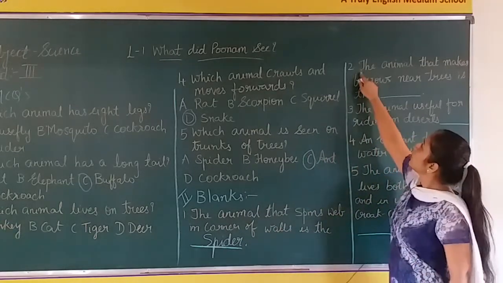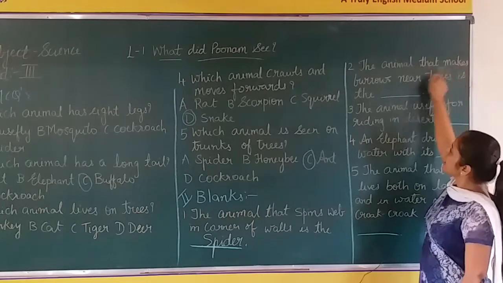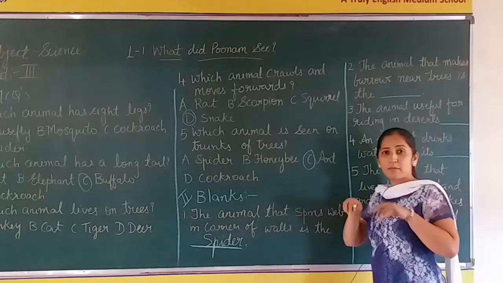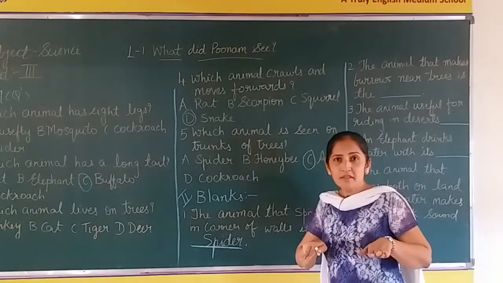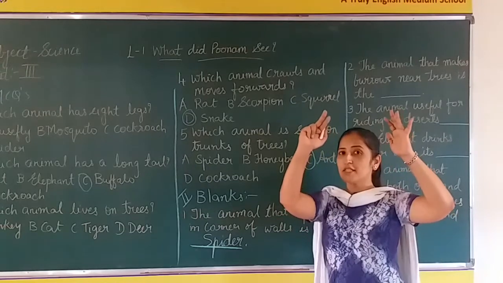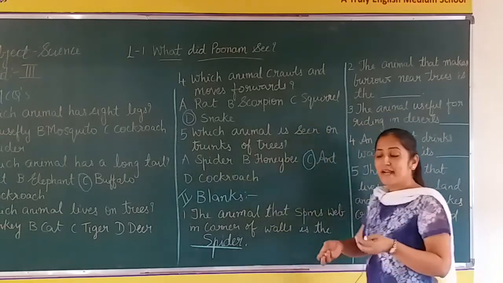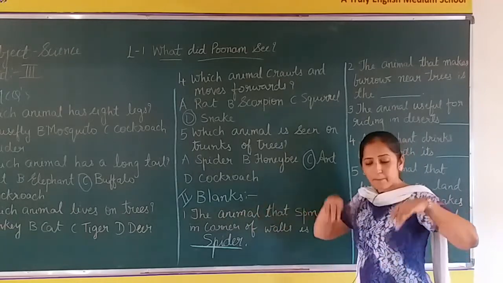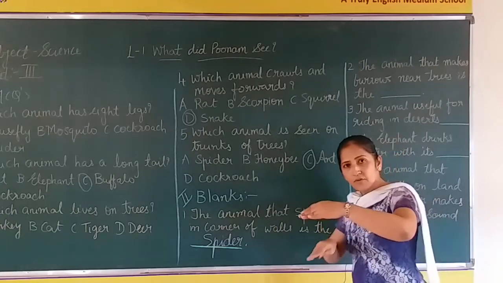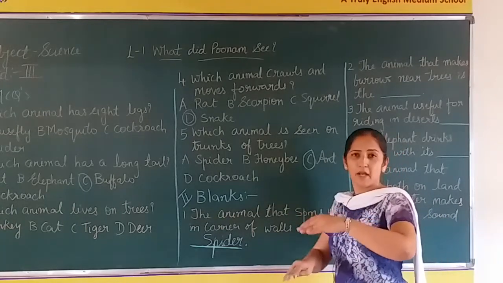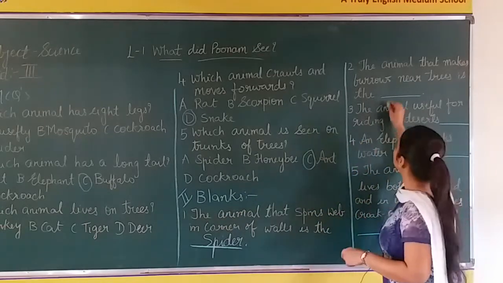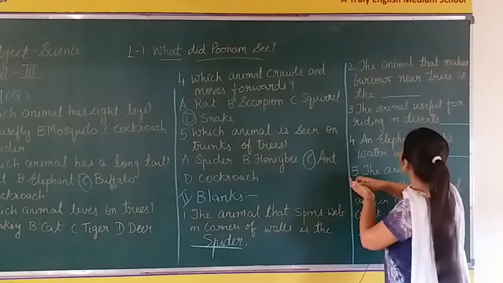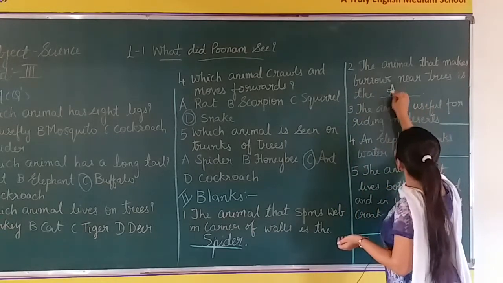Okay? Now the second one: the animal that makes burrows near trees is the... Which animal makes burrows near the trees and moves on the trunks of the trees? Ants. Ants make burrows near the trees. Burrows is what? They live in the soil. They make their home there. They stay there, they live there, and move on the trunks of the trees. So the answer is ants.